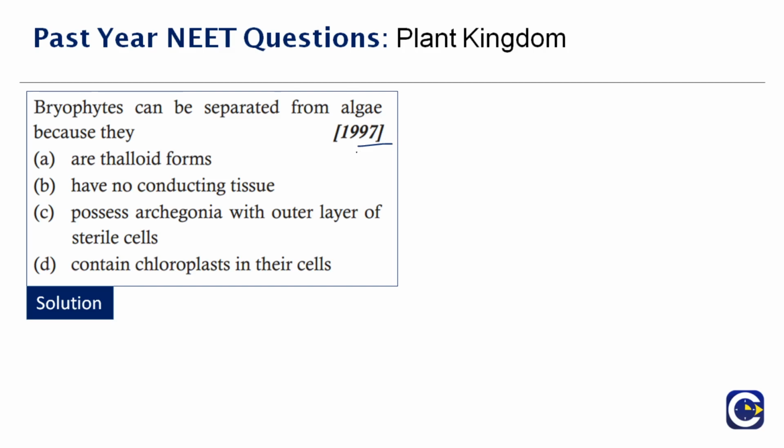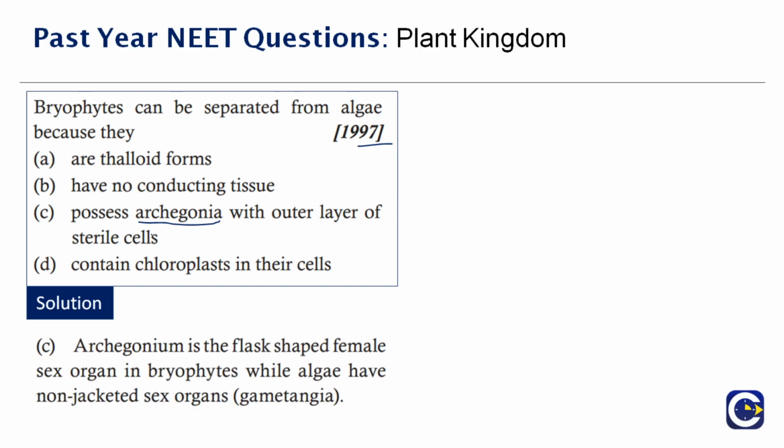The correct answer to this question is not thalloid forms. Of course, both have thalloid bodies. They have no conducting tissue, of course, all that is there in algae and bryophytes. Option D, contain chloroplasts, that is also there in both. So this particular feature, archegonia or archegonium, the female sex organ of a plant, is not present in algae, and this will easily differentiate between a bryophyte and algae. Therefore, the correct answer to this question is option C.